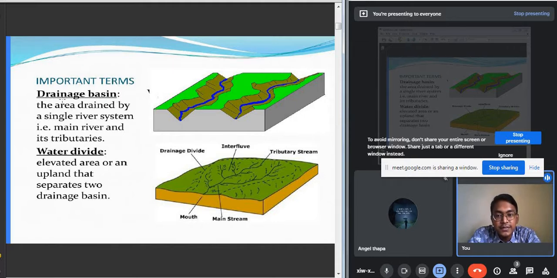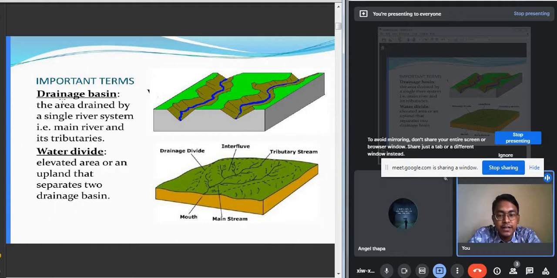What is drainage basin? Drainage basin is the area which is drained by a single river system, that is, the main river and its tributaries supply water to a particular geographical area, and that area is known as the drainage basin. And what is water divide? Water divide is an elevated or upland area which separates two drainage basins.